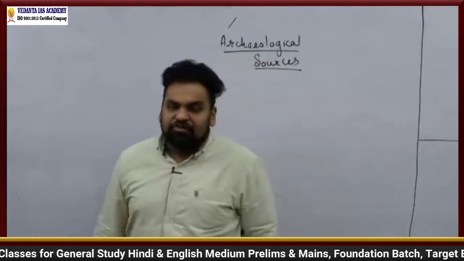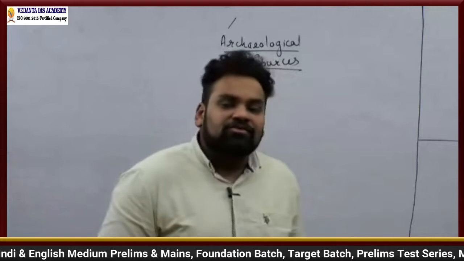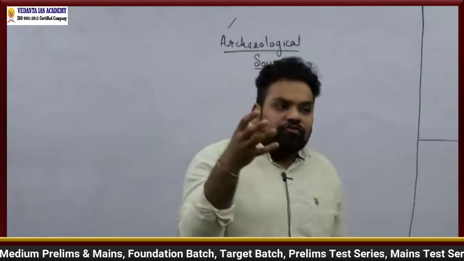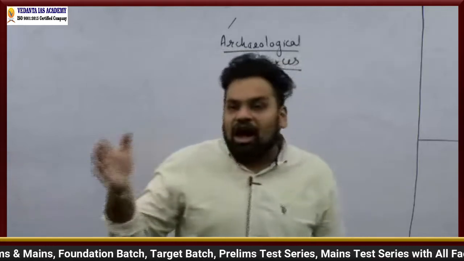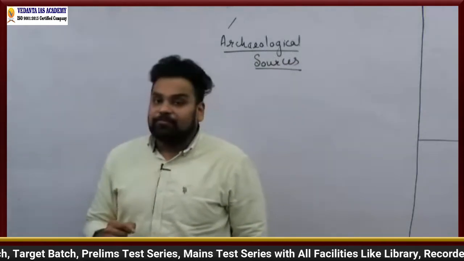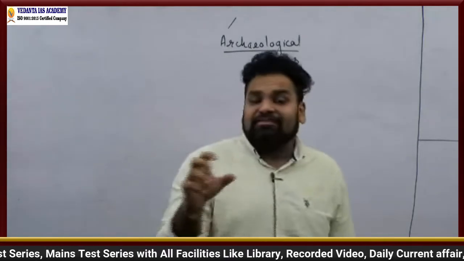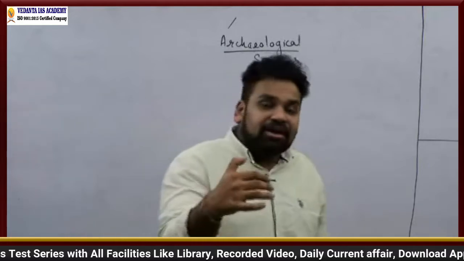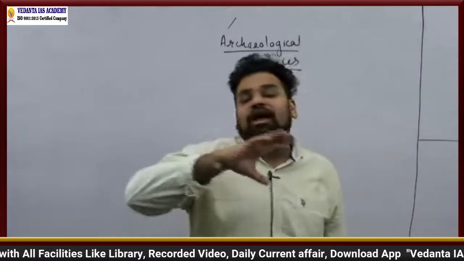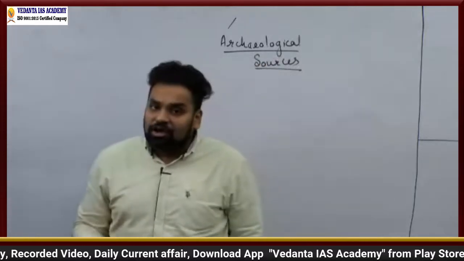For example, if you see the buildings of Akbar, like your Fatehpur Sikri, like your Agra Fort, right? All these buildings of Akbar, if you see Buland Darwaza, they are mostly made in red sandstone. Although they are massive and everything, they are made in red sandstone.